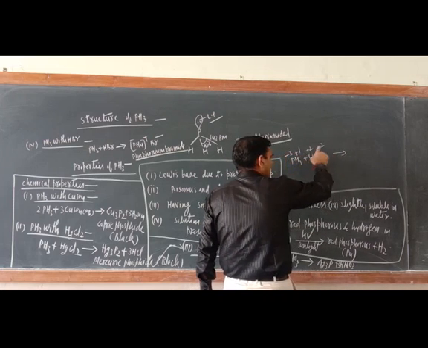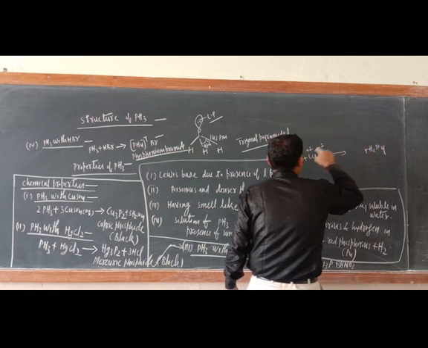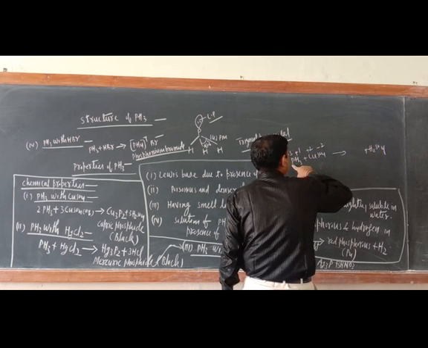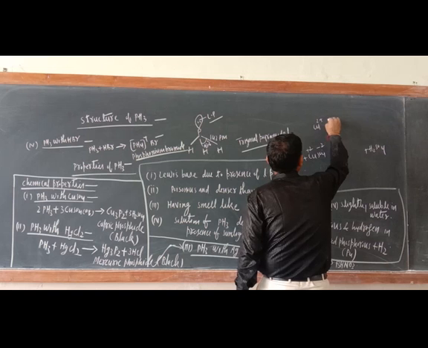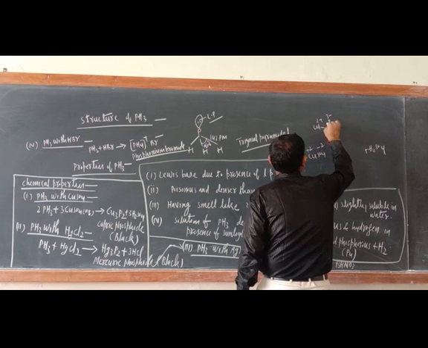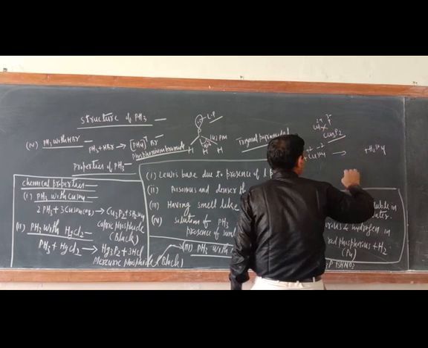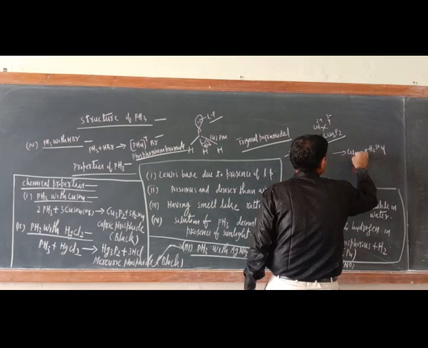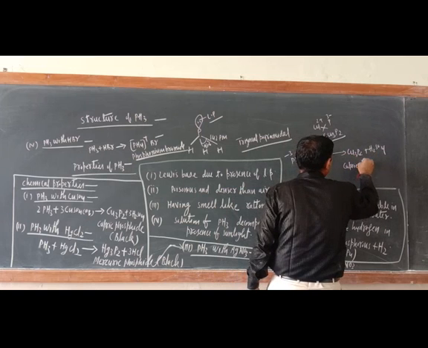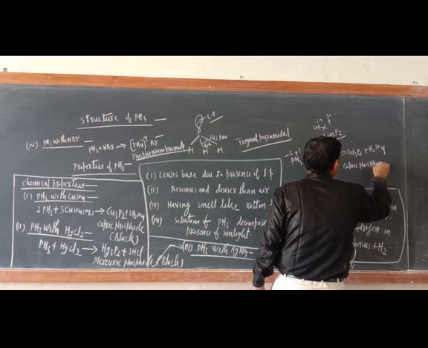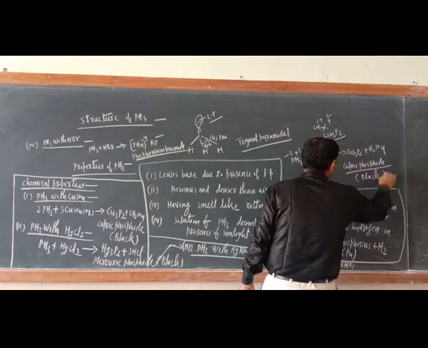So the +1 will react with the -2 sulfate, and here you get H2SO4. Now what is left here? Copper and phosphorus. Try to understand, copper is 2 positive, phosphide ion is 3 negative. So crisscross this one, Cu3P2. This is cupric phosphide. Its precipitate is a black color precipitate.